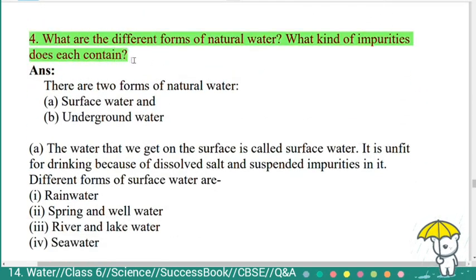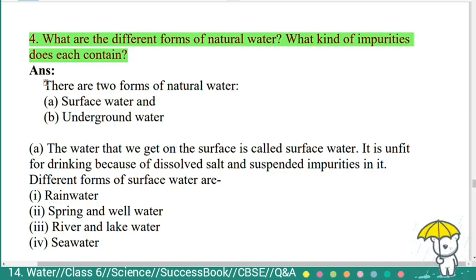Fourth question, what are the different forms of natural water? What kind of impurities does each contain? Answer, there are two forms of natural water. One is surface water and the other is underground water.